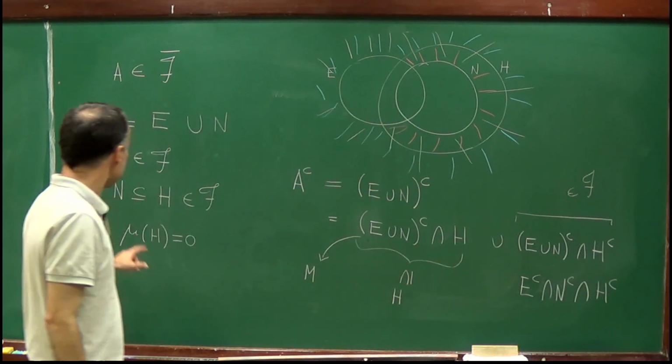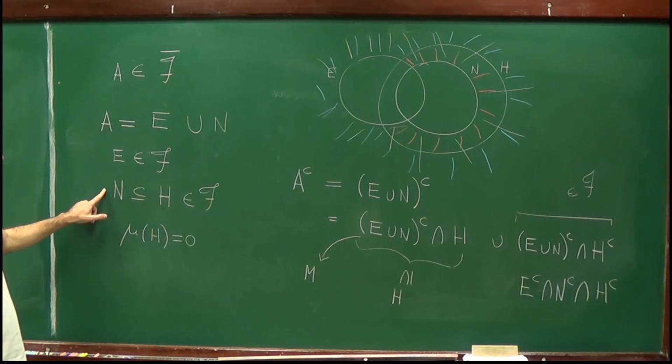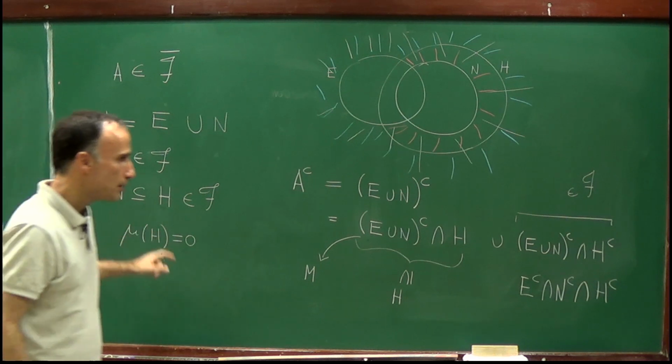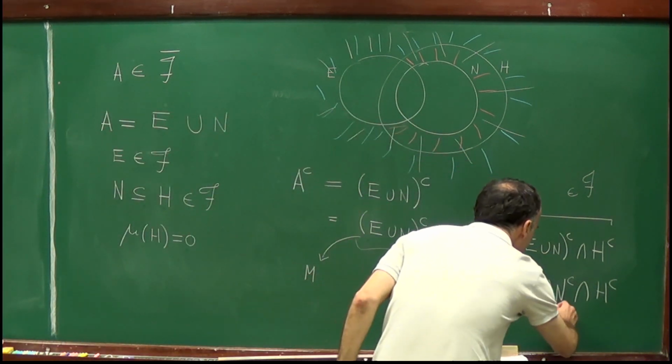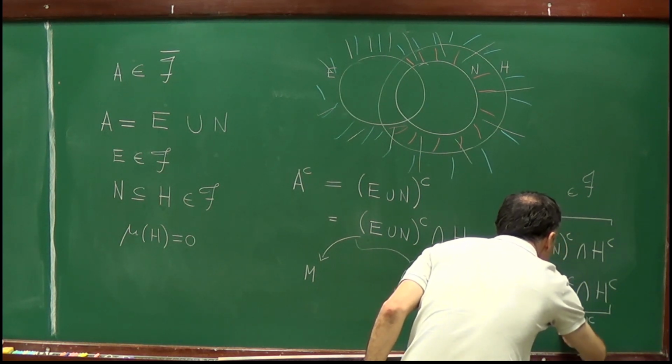Well, N is contained in H, and therefore H complement is contained in N complement, which means that this intersection here is exactly equal to H complement.